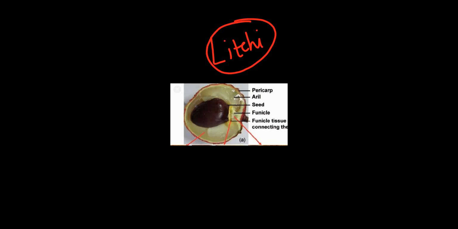Next, the main edible part in lychee is the aril region. Inside the pericarp, the main edible part is present, that we call the aril region.